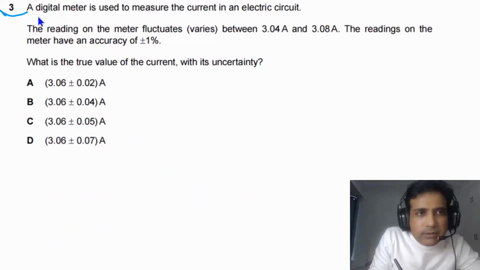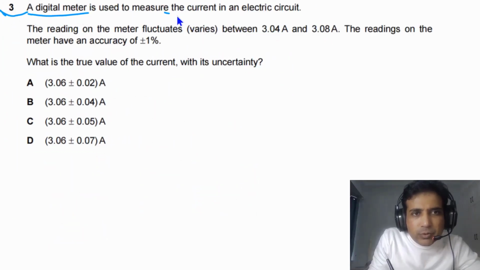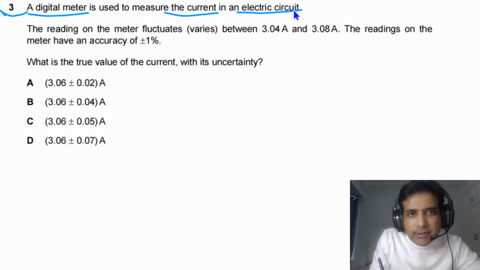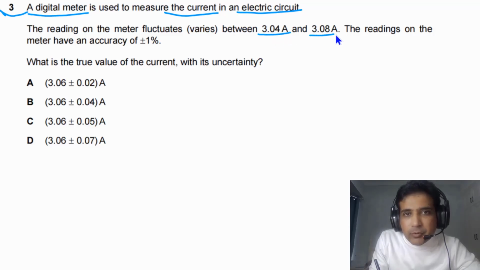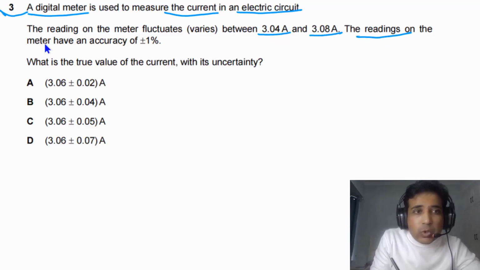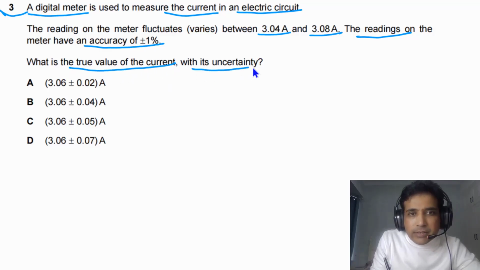For our third question, it is given to us: a digital meter is used to measure current in an electric circuit. The reading on the meter fluctuates between 3.04 amps and 3.08 amps. The readings on the meter have an accuracy of ±1%. We need to find out what is the true value of current with its uncertainty.